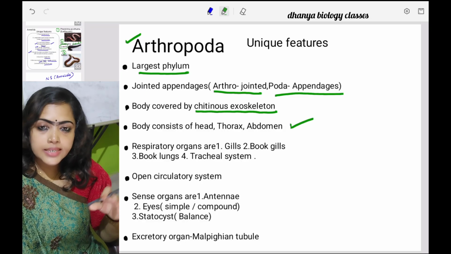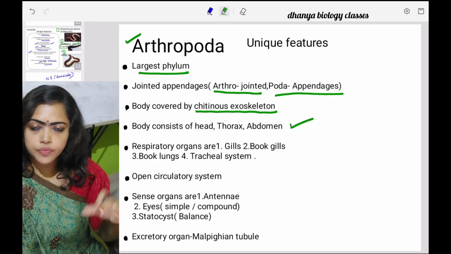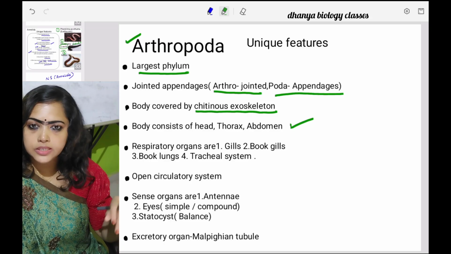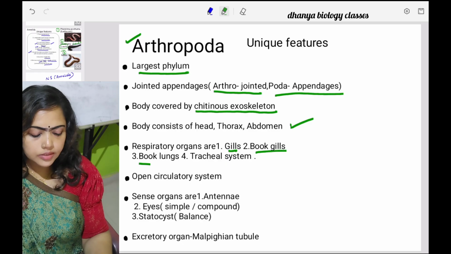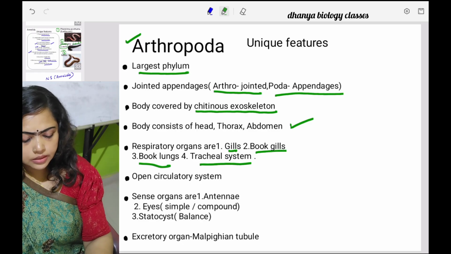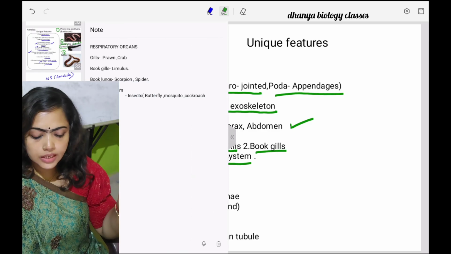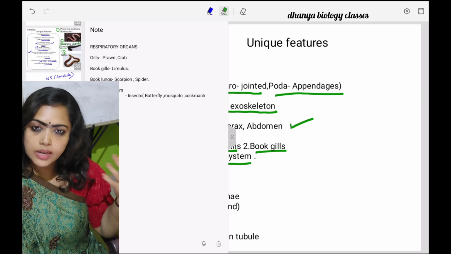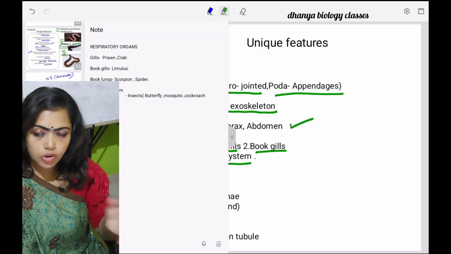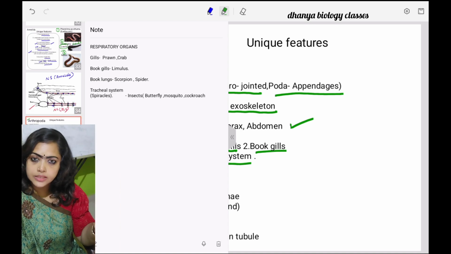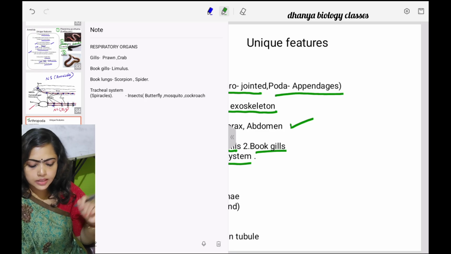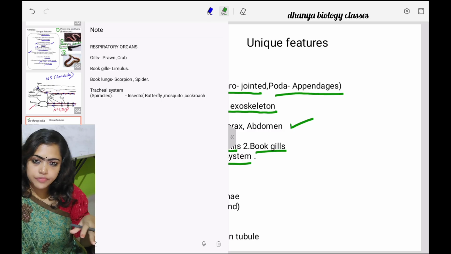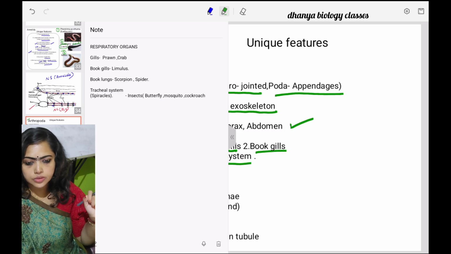And then a variety of respiratory organs are present. Different organisms carry different respiratory organs. Example: gills, book gills, book lungs, and the tracheal system. Book gills are seen in prawn and crab, and also in Limulus, and book lungs are seen in scorpion and spider. While the tracheal system or spiracles are seen in insects like butterfly, mosquito and cockroach.